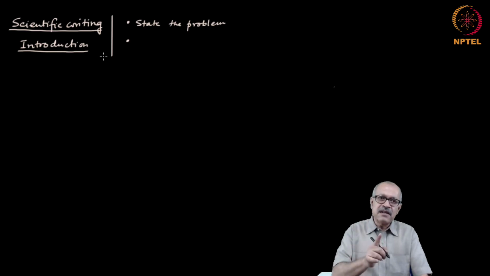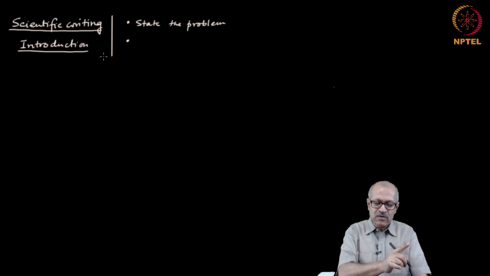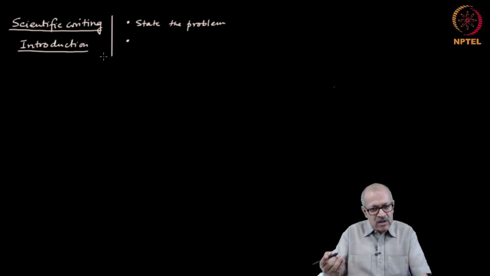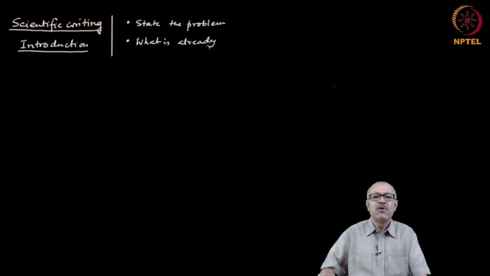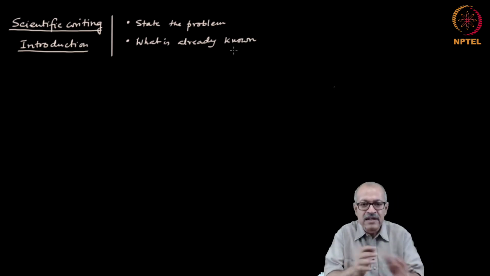After you have stated that this is what I am trying to find out, you have to tell the reader what is already known. So, what is already known on this issue, or the background material, and that is contained in what is known as literature survey.